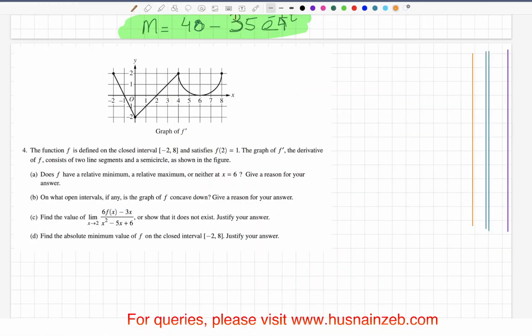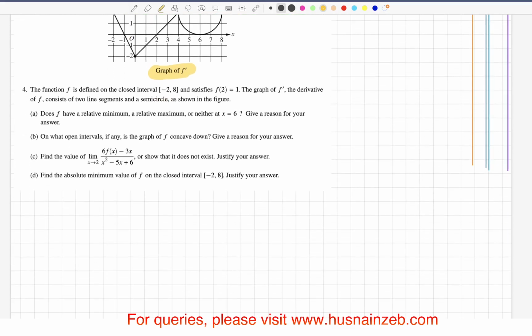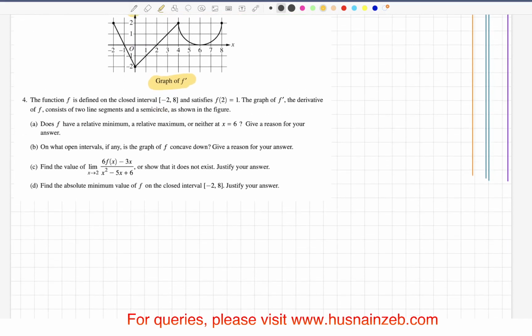So what we have here is the graph for the derivative of a function. The y values are the derivative for a function f. What we are given in the statement is that the function f is defined on the closed interval, we have that closed interval here, and satisfies f of 2 is equal to 1.